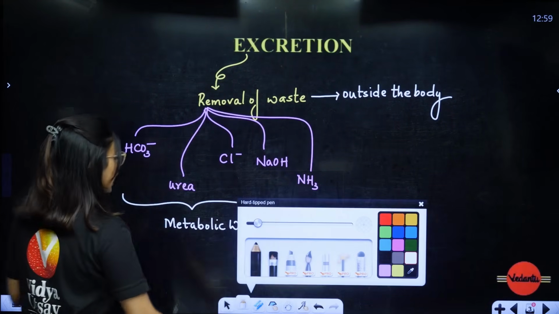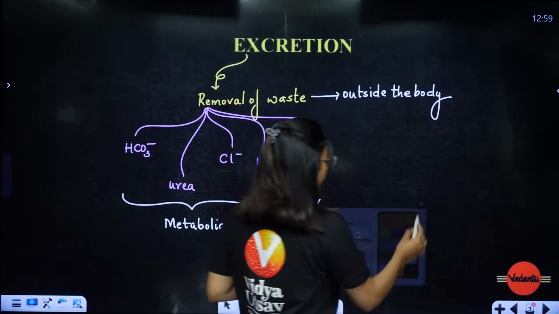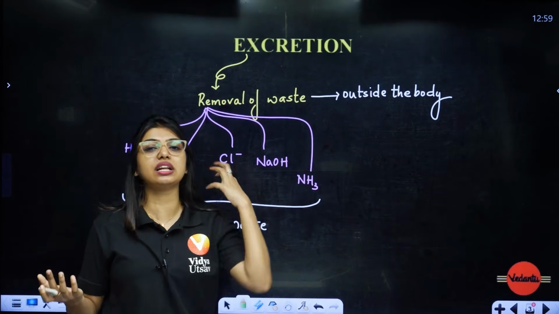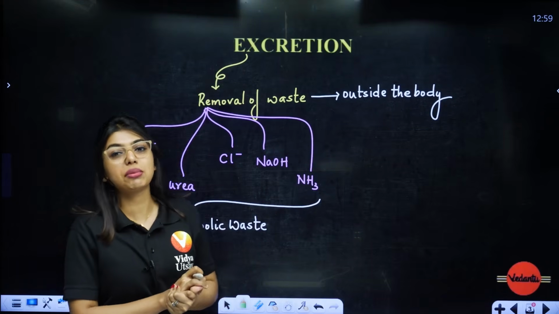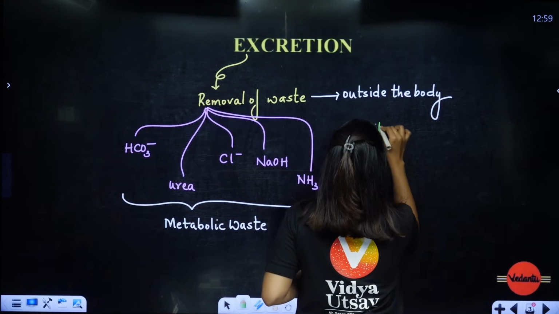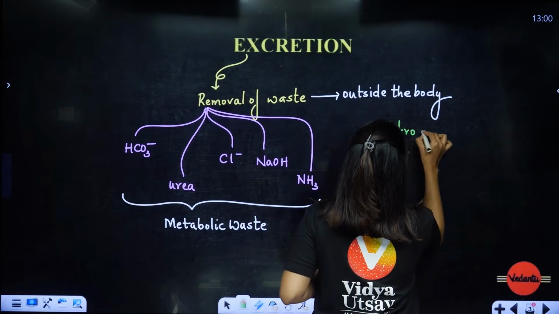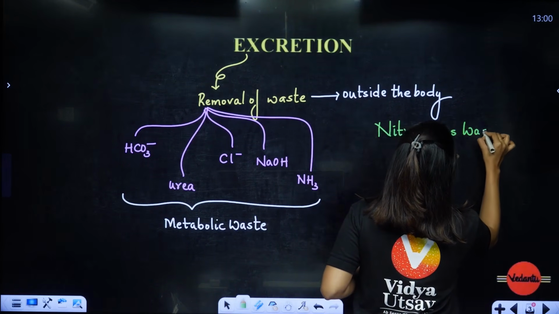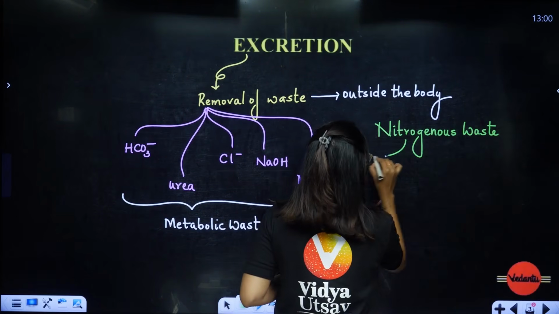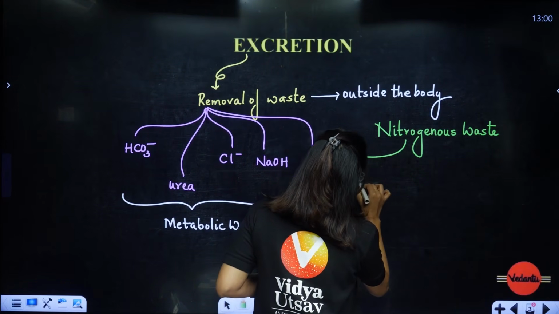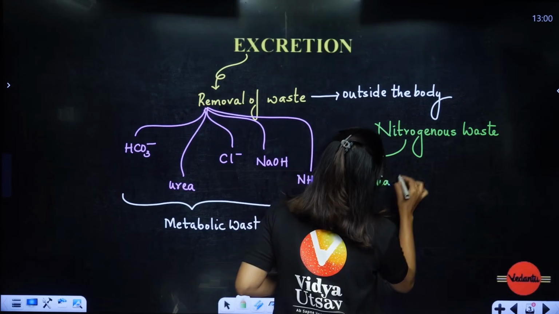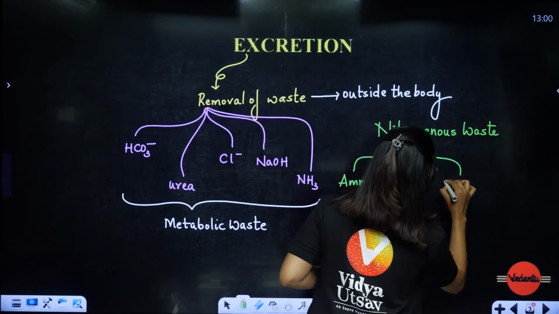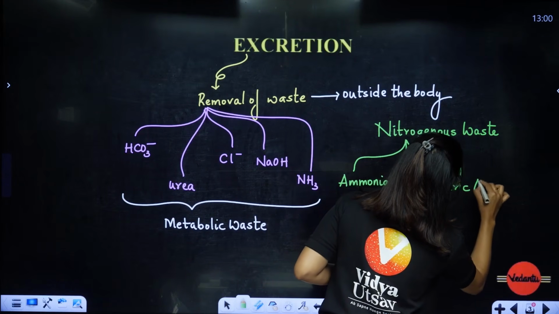Now students, the main nitrogenous waste that we talk about. Right now you have to study only 3 of them, but there are actually more nitrogenous wastes. So the nitrogenous wastes are ammonia, urea, uric acid.